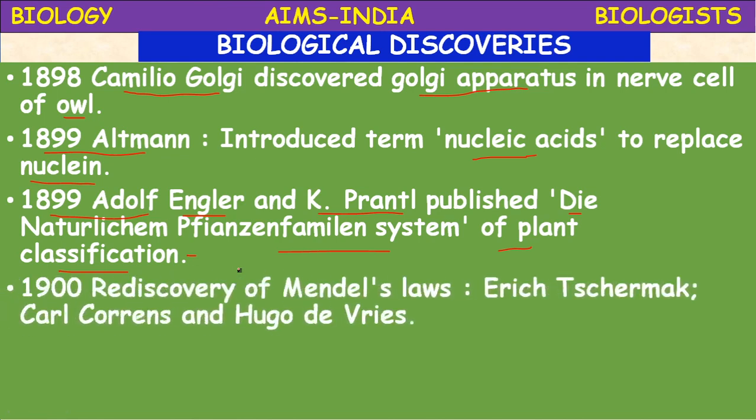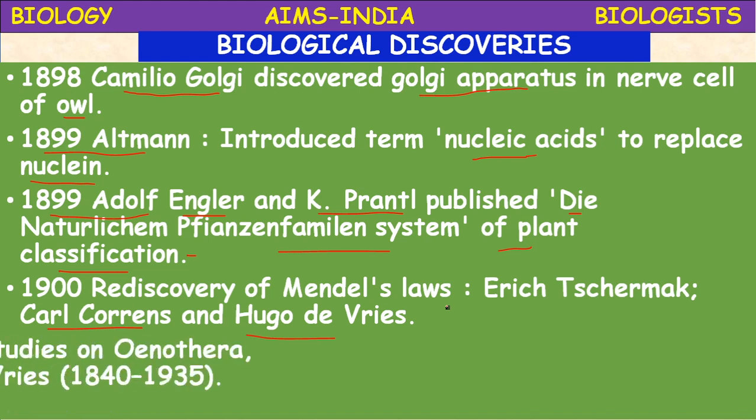In 1900, the rediscovery of Mendel's laws was done by Erich von Tschermak, Karl Correns and Hugo de Vries. These three scientists together rediscovered Mendel's laws of inheritance.